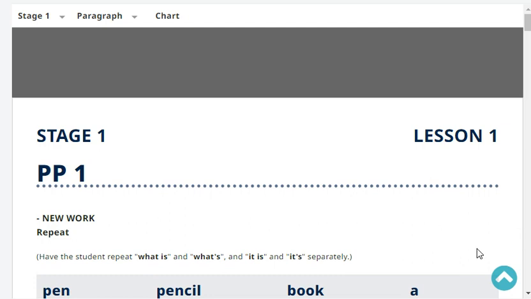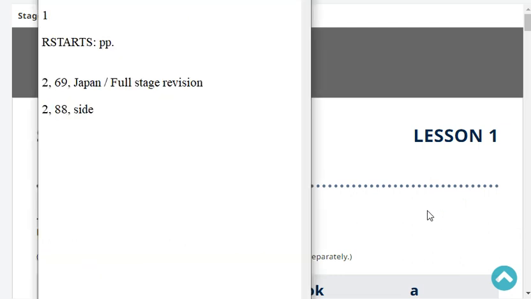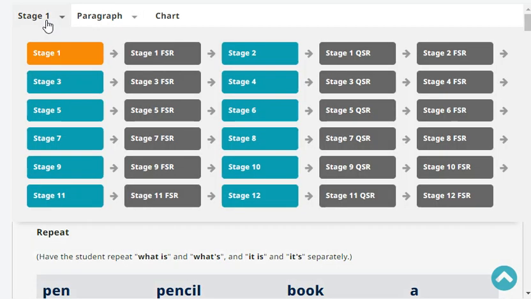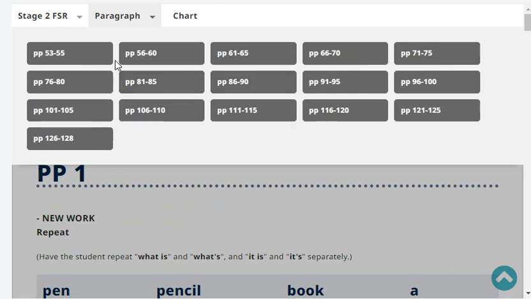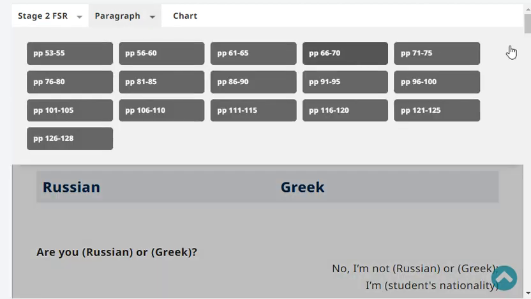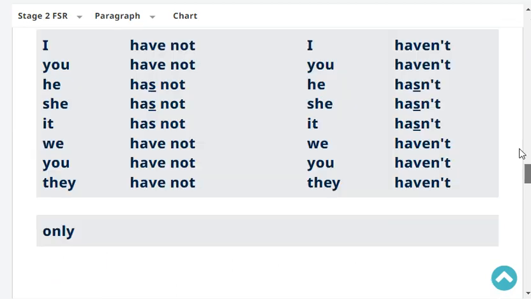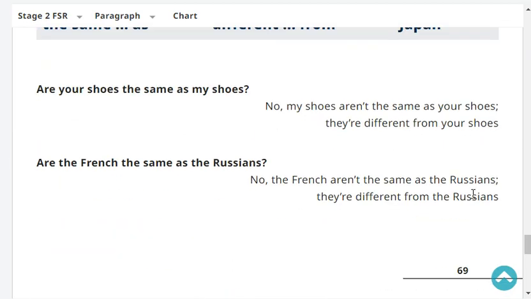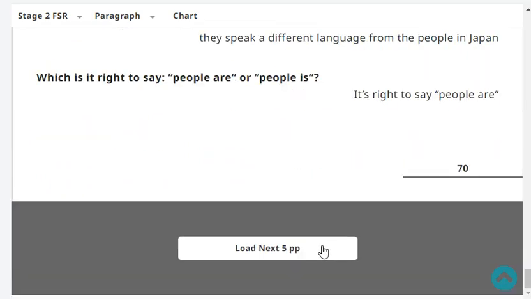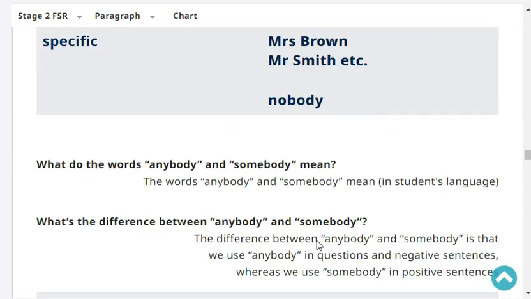We are at stage 2, full stage revision. Paragraph page 69. Last hit word was Japan. Okay, so let's start from where we ended. Let me scroll down. 69, Japan. Okay, here we go. First question.